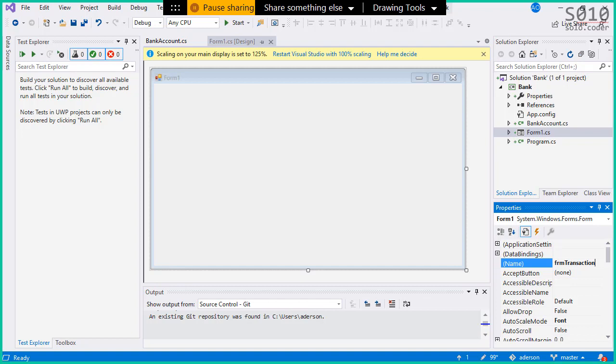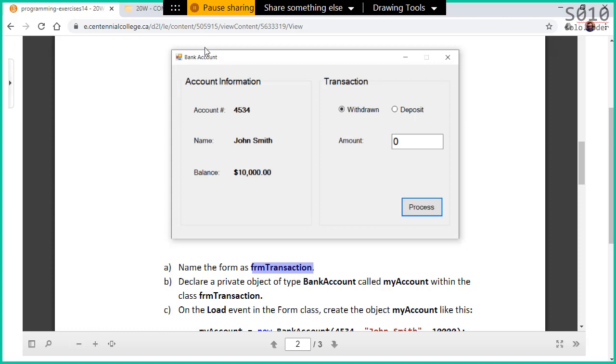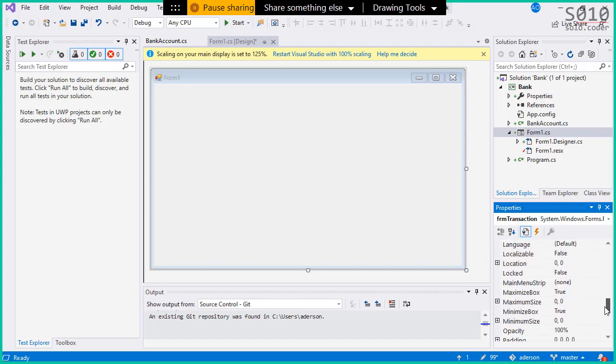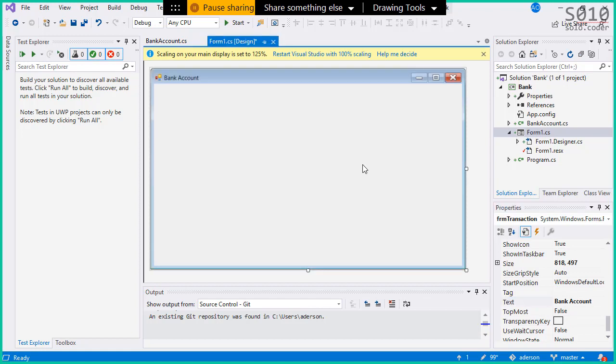Okay, then let's put the title of our form, bank account, and we can do that in the text property. So bank account, here we go.